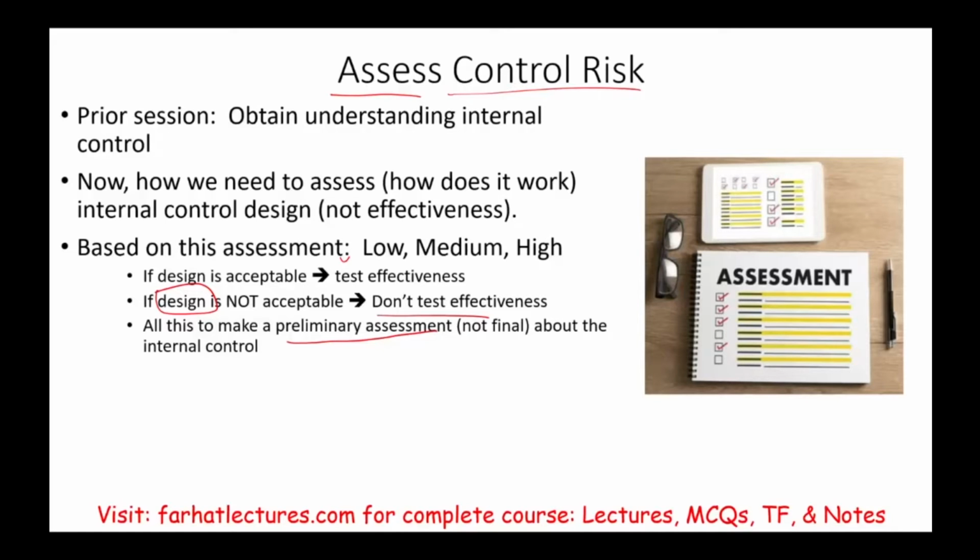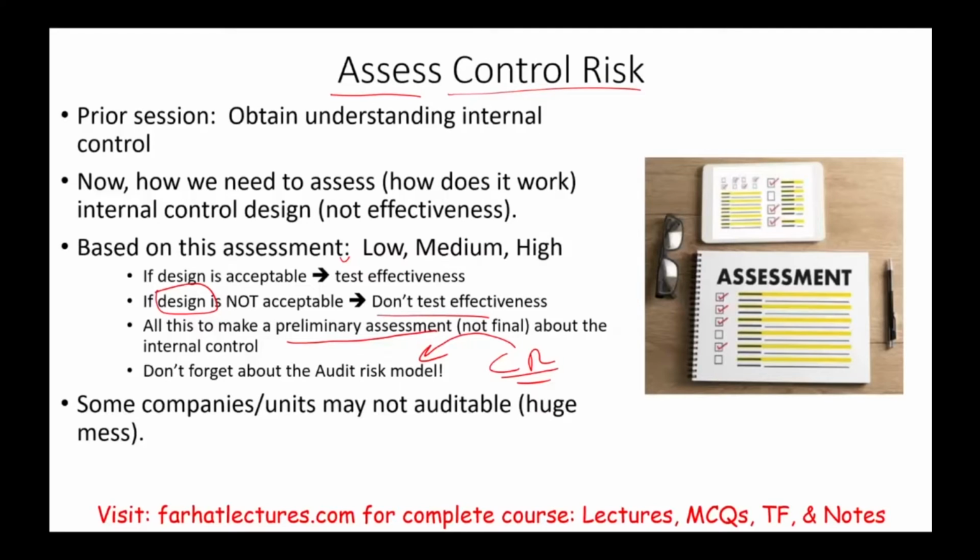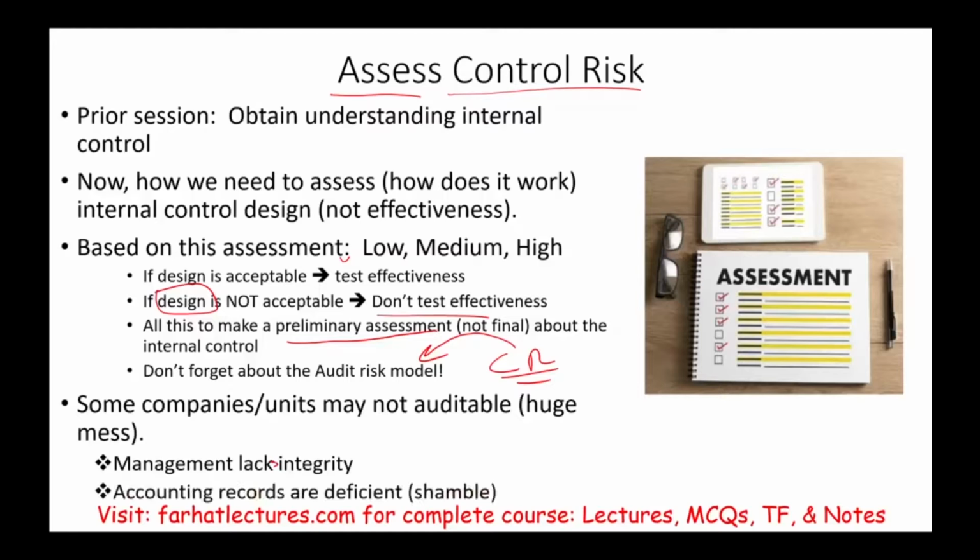And remember, the reason why we need to learn about internal control risk is the audit risk model, which is audit risk equals control risk times inherent risk times detection risk. So the control risk is part of the audit risk model, and we discussed this in a separate recording. Some companies may not be auditable altogether. It could be a huge mess if the management lacks integrity, or the accounting records are deficient. Accounting records are deficient means their internal control is basically poor. Well, if that's the case, we don't audit the company under those circumstances. But in this session, we're going to be focusing on assessing control risk. Let's go ahead and get started.